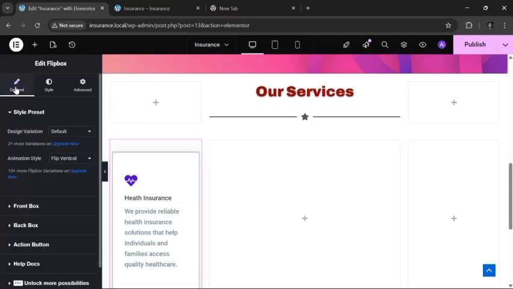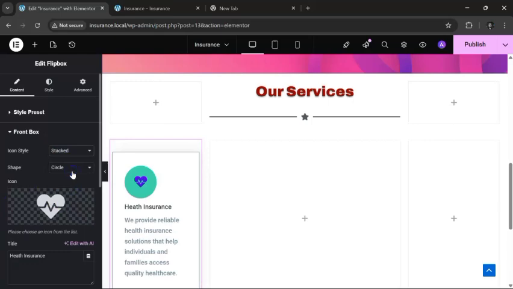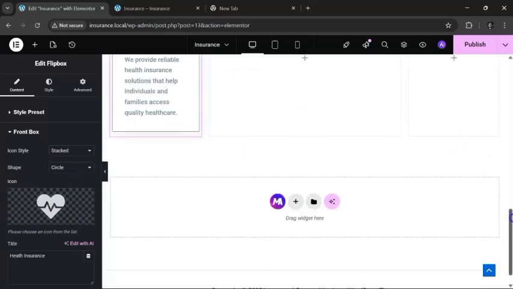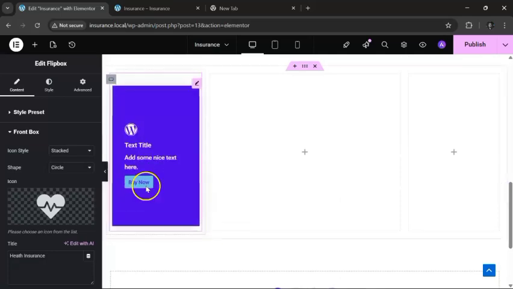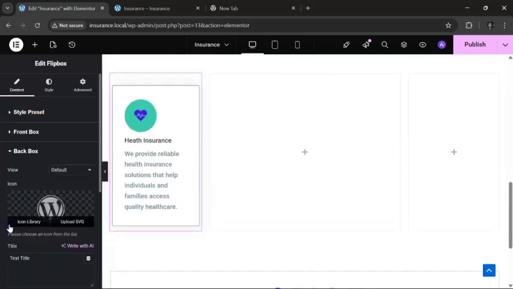But then, I just want to go back here and see if I can have this style be stacked again and see what we've got. I think this already looks amazing, to be honest. Really amazing. Of course, there's the other side of it. You want to see the back side and you want to change all of this as well.